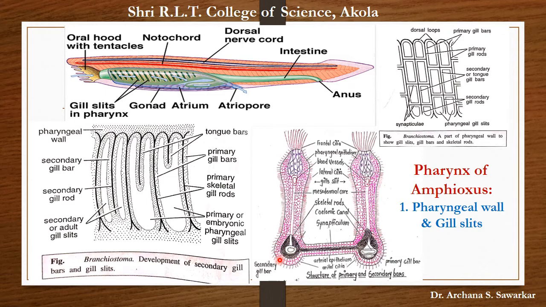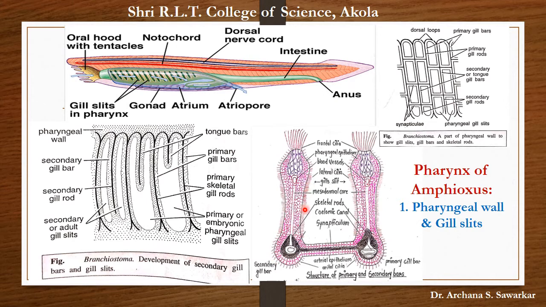Then see the epithelial lining of this gill bar. On the outer side there is epithelial lining. These epithelial lining are present on the side of atrium and that's why it is known as atrial epithelium. These are provided with very sparse cilia.